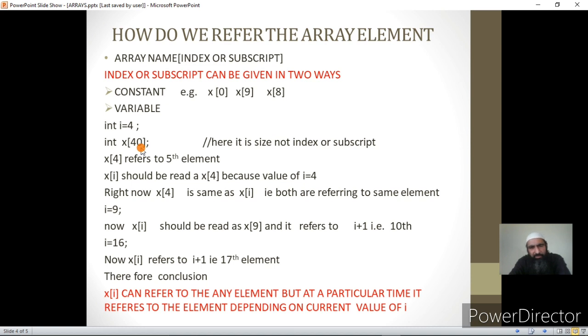For this you will need the concept of pointers and how arrays are stored in memory, that is their representation in memory. That is a bit advanced at this stage, but if you know data structures or you can study data structures, in that subject we discuss the representations of an array, that is row major order and column major order, but I will not touch that here. But for a clear-cut understanding of arrays, we need to know the concept of pointers as well as data structures, and especially the memory representation of an array.